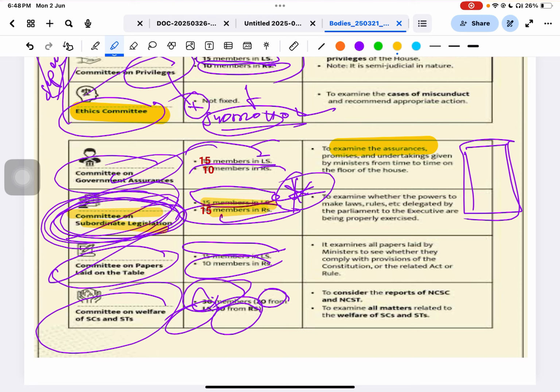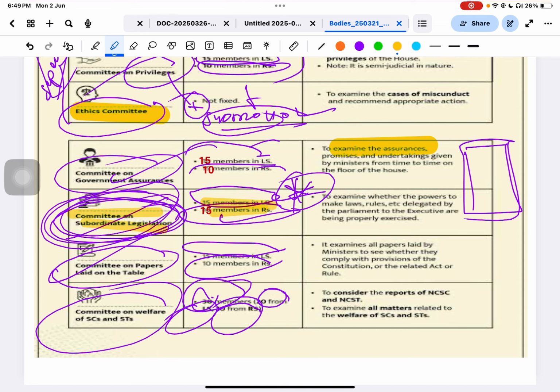The third one is the Committee on Papers Laid on the Table. Suppose you are going to ask a question, so this committee will put your question to the house. This is called the Committee on Papers Laid on the Table. It has 15 members from the Lok Sabha and 10 members from the Rajya Sabha. If you are a member of parliament and you ask any question, this committee will take your question and send it to the house. This committee will be accountable to answer the question.